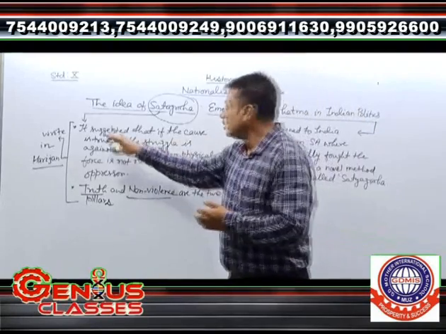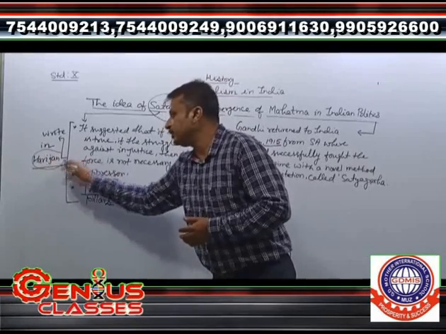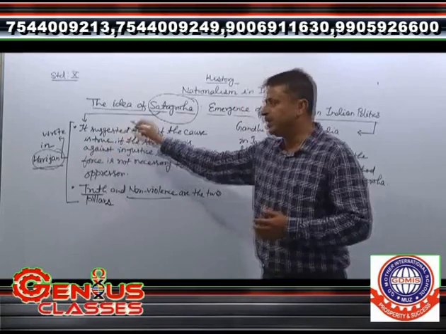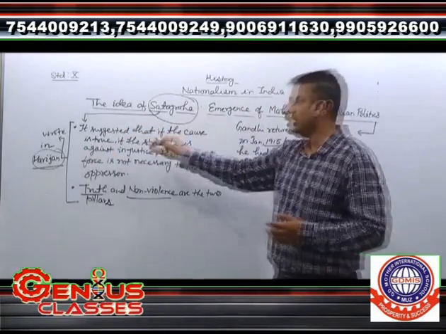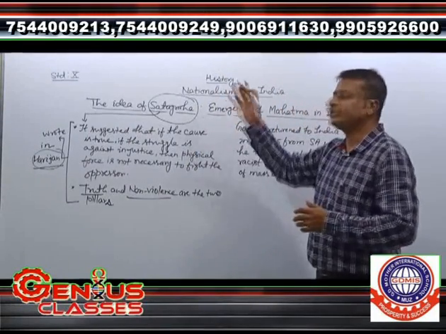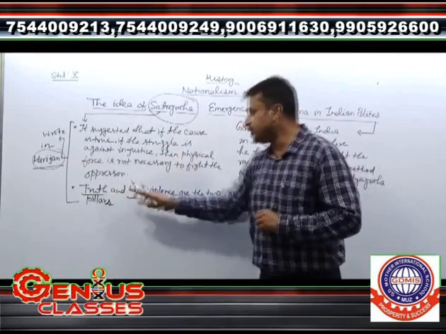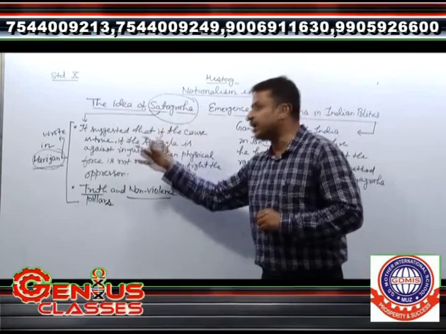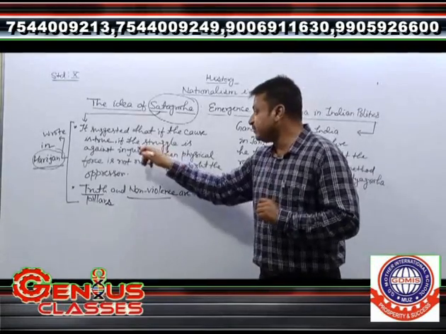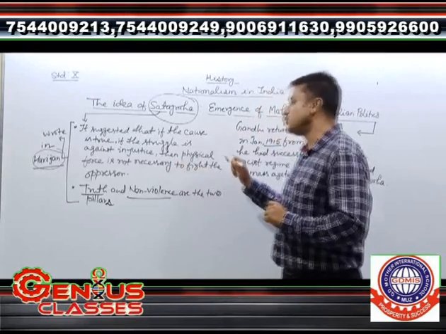He wrote about the idea of Satyagraha in his book Harijan. This is the book that Gandhi wrote, Harijan. Remember, in the NPSC it may be asked: name the book written by Gandhi in which he described the idea of Satyagraha. It will be Harijan. You may be asked in the examination to describe the idea of Satyagraha. So what is Satyagraha? Simple. Two pillars of Satyagraha, truth and non-violence, and in detail we have to write. It suggested that if the cause is true, if the struggle is against injustice, then physical force is not necessary to fight the oppressor.